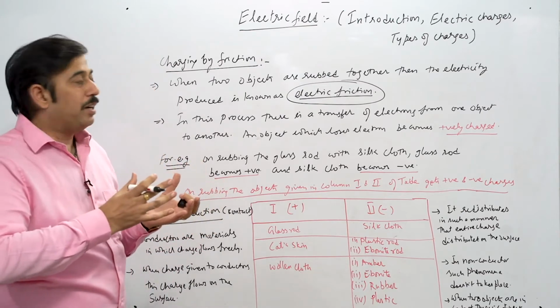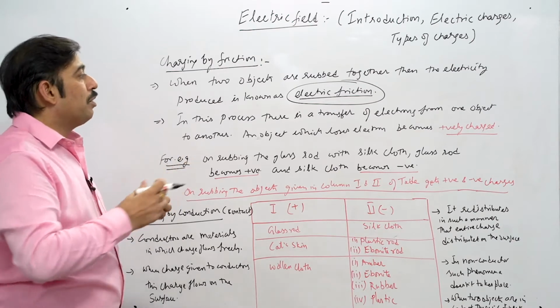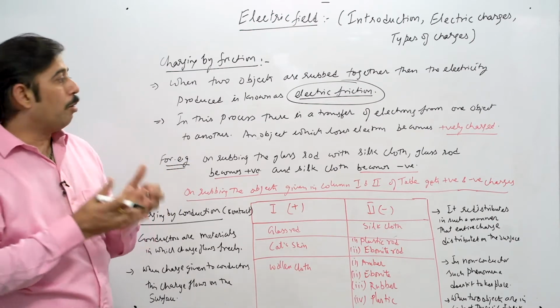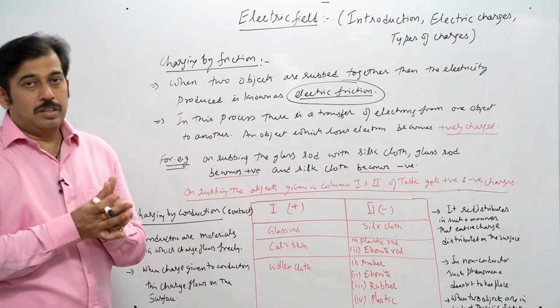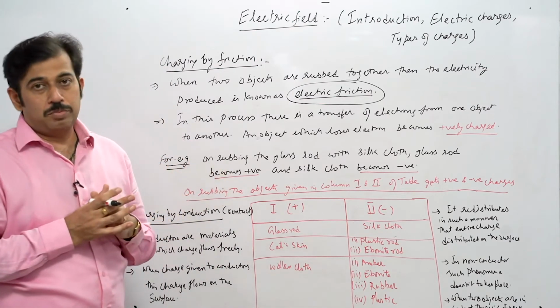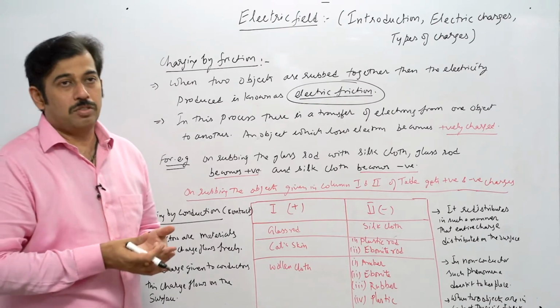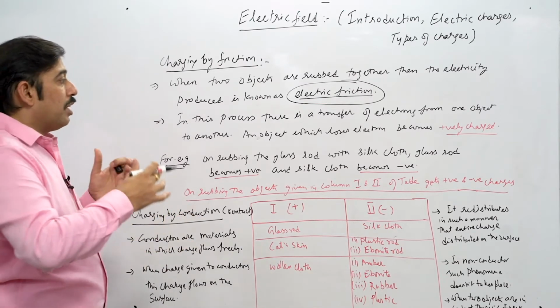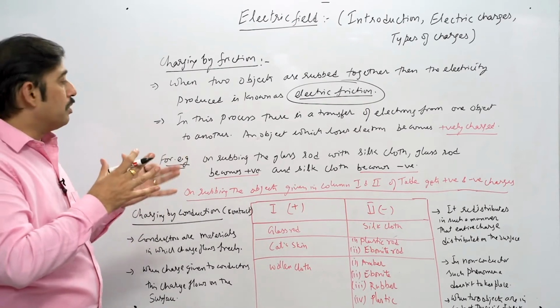That means we have to find certain materials in which, when we rub them, there is a transfer of electrons from one object to another object. The object which loses the electron is called the positively charged object, and the object which gains the electrons becomes the negatively charged object. So we have to elaborate it in detail so that we can understand what these terms actually mean.